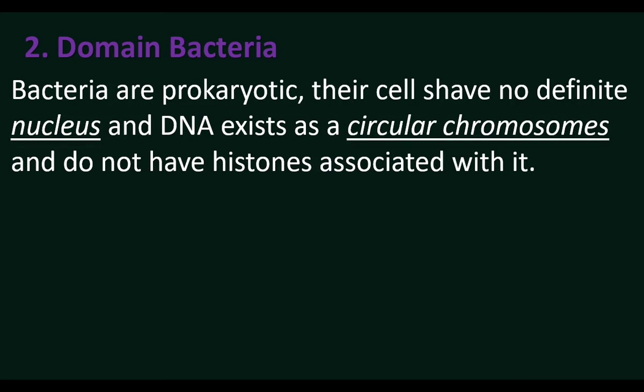The DNA is found as a circular chromosome. The DNA does not combine with histone proteins. In eukaryotes, the DNA combines with histone proteins and forms linear chromosomes, rod-like chromosomes. But in bacteria, the DNA does not combine with histones. It is found as circular chromosomes.